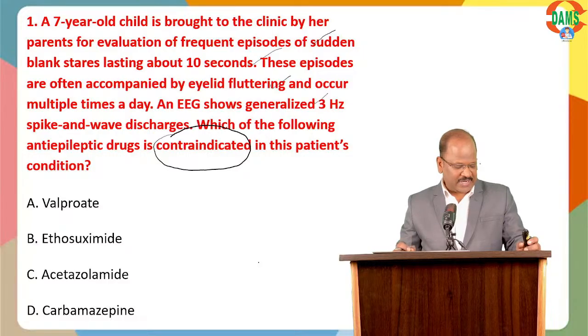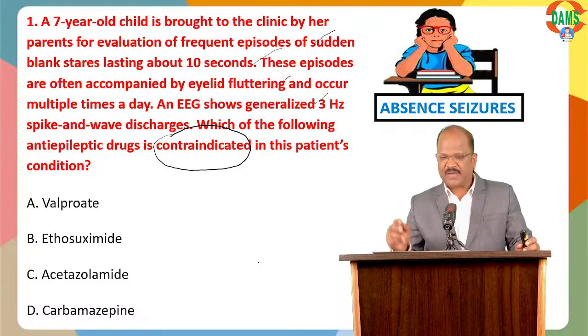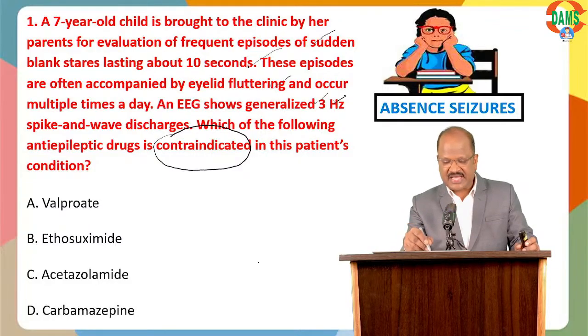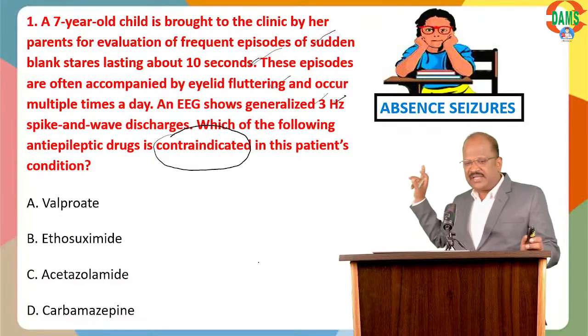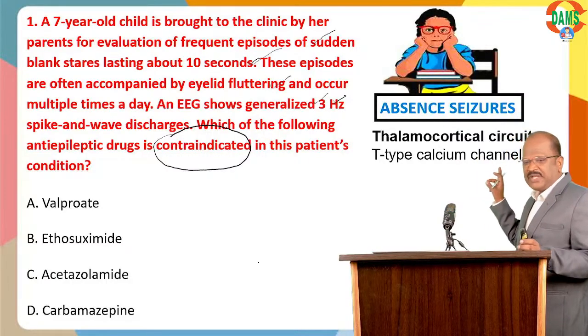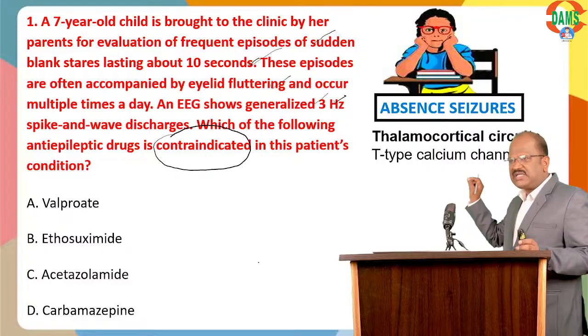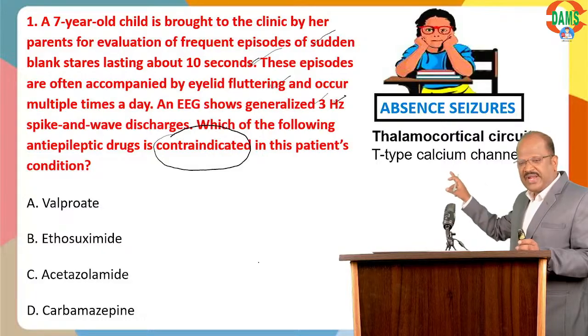Somebody is putting answer B, somebody D. First of all, you should know it's a clear-cut case of absence seizure: 3 Hz spike and dome shaped discharge. In absence seizure, the problem is in the thalamocortical circuit, and the problem is T type calcium channel abnormality. So for treating absence seizure, you need a T type calcium channel blocker.